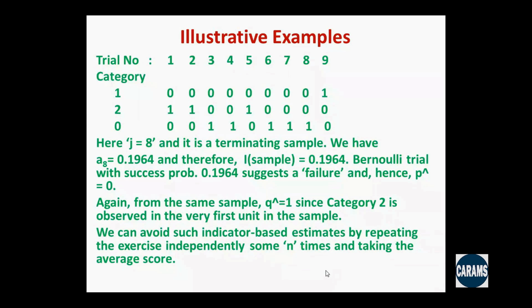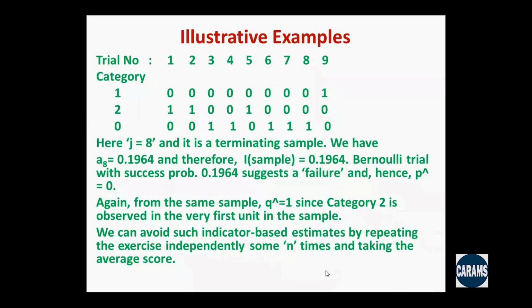The first trial results in an observation from category 2. Next one again from category 2. Next it comes from category 0, followed by 0, followed by 2, followed by a succession of 3 zeros. And finally at the 9th trial, we get category 1 and we stop, because our idea was to get hold of category 1 for the first time.